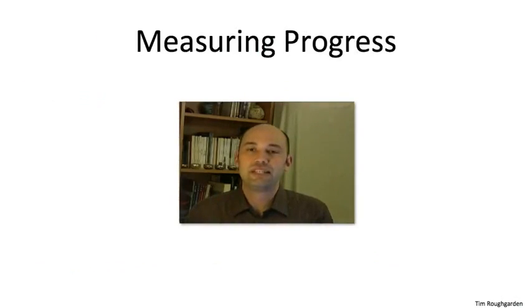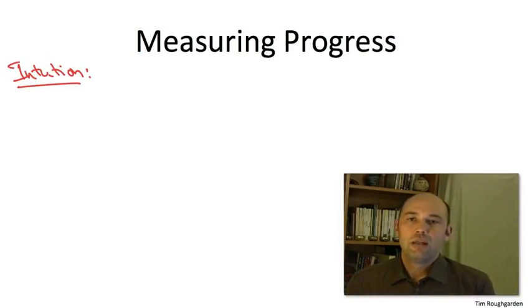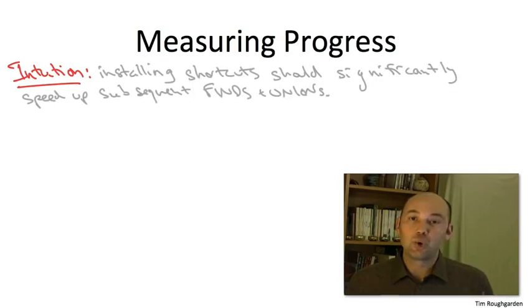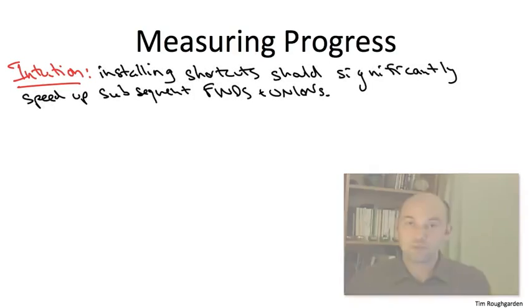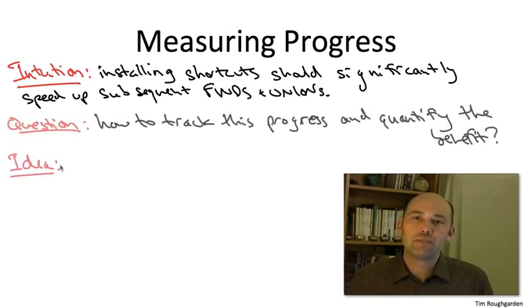So before I launch into the proof details, let's just spend one slide talking a little bit about the proof plan, and in particular, what is the intuition behind the performance that we're trying to make precise, that we're trying to encode in a mathematical way in the proof that's about to follow. Well, if we're hoping to prove a bound better than log n, what we were stuck with without path compression, it better be the case that installing all these shortcuts really qualitatively speeds up finds and unions. And on some level, it's sort of clear that things have to be sped up. We're replacing an old chain of pointers with a single pointer, so you can only go faster. But how do we keep track of this progress? How do we compile this intuition and make it into a rigorous guarantee?